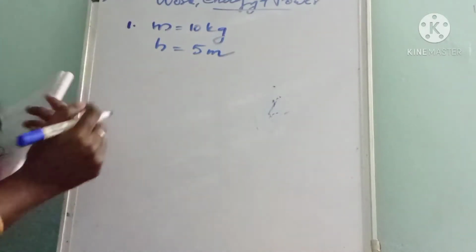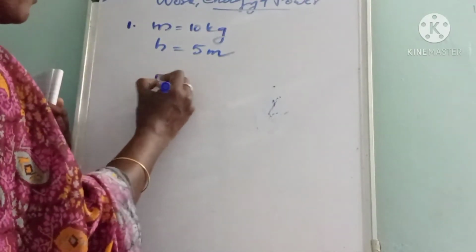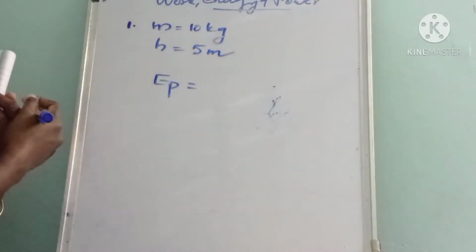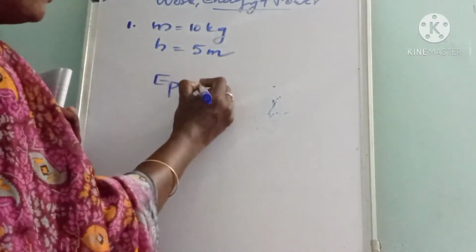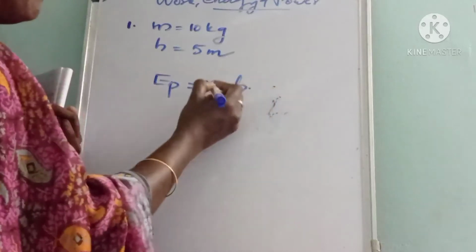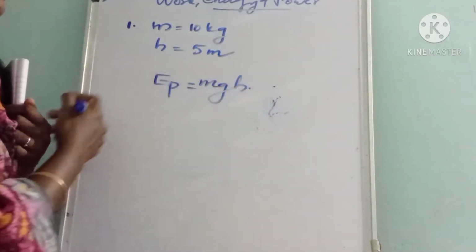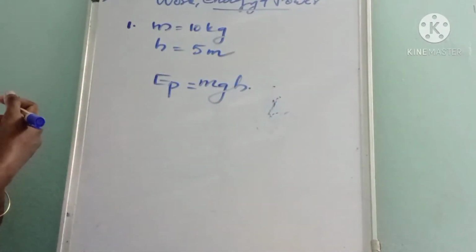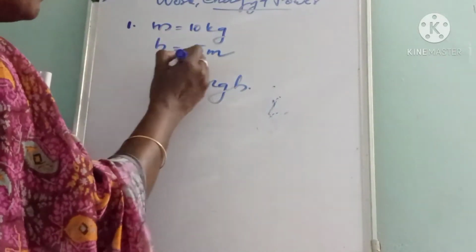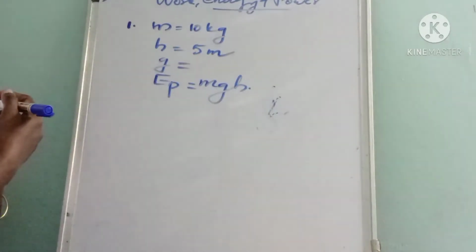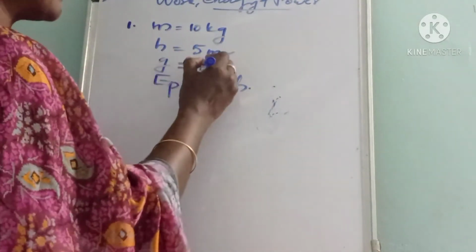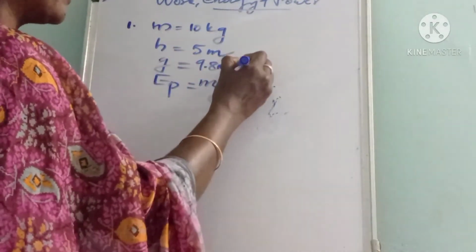All of you know the equation for potential energy. EP is equal to mgh. M is given, height is given, then acceleration due to gravity. All of you know the value of g. Actually, it is 9.8 meter per second square.